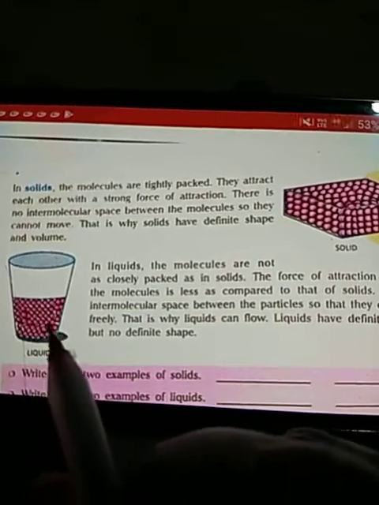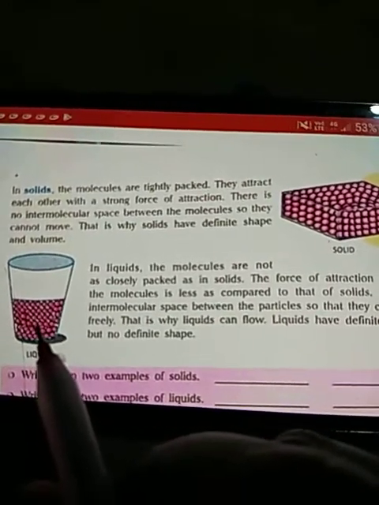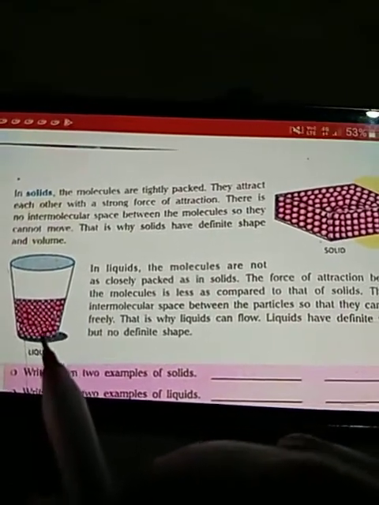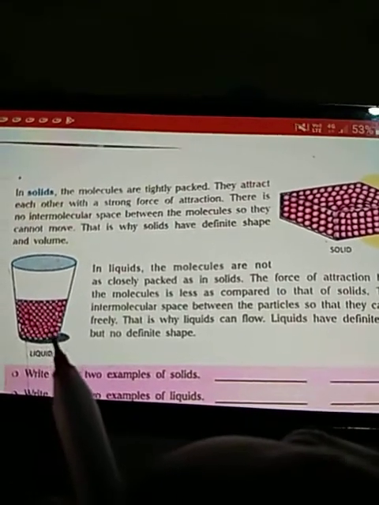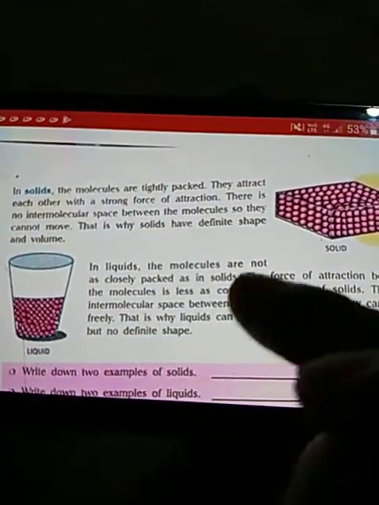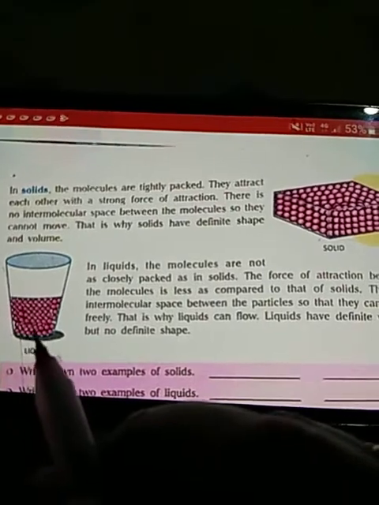Liquids do not have a fixed shape, but liquids have a fixed volume. Volume means weight. Liquids are measured in liters and milliliters. So this is known as volume.